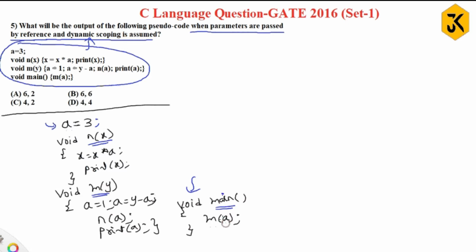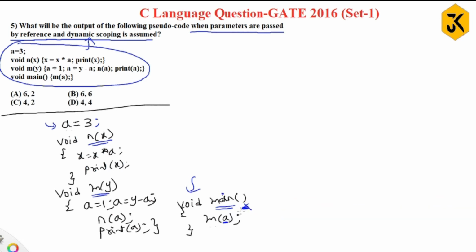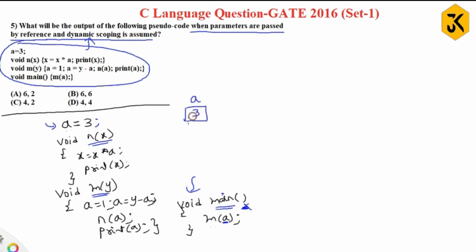A, right? So whenever it is passing A, first it is going to check its corresponding local variable. Does a local A variable exist? No. So it is going to take the global variable A. Once we initialize variable A, the memory will be created with some address, 100.